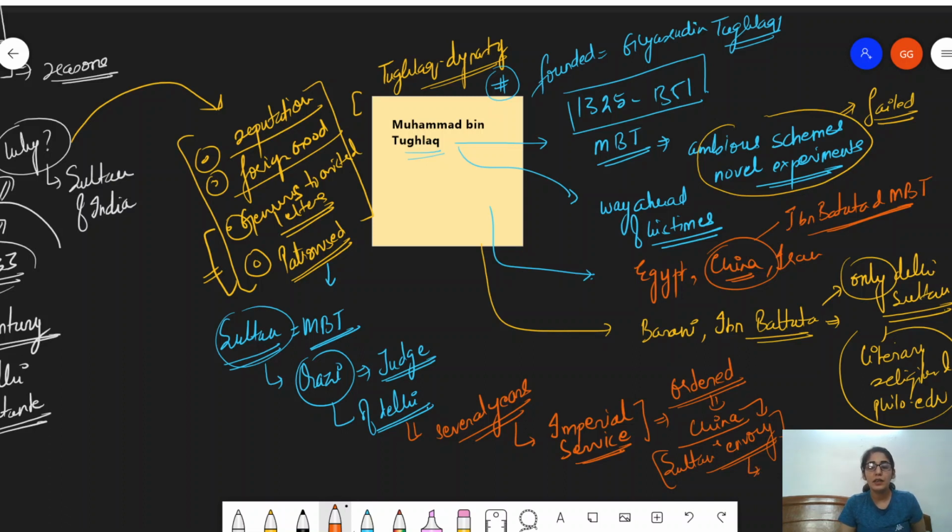And who are we talking about here? China was back then under the Mongol ruler, right? China was under the Mongol ruler. So this bit is extremely important. With this new assignment, Ibn Battuta took this up and went to China. How did he go to China? He first went to the Malabar coast. From there he went to the Maldives. He stayed in the Maldives for a significant period of time, and what was his position in the Maldives? He was also a Qazi there. He was also a judge there, right? And then after that, he went to China. What part of China did he go to? Let's discuss that.